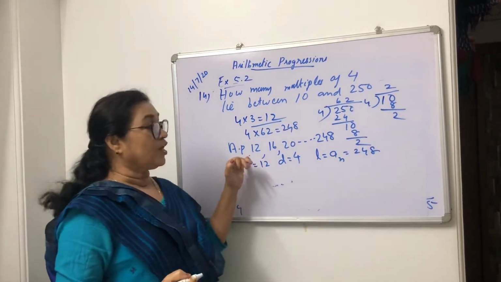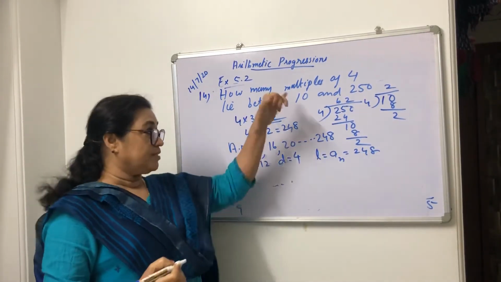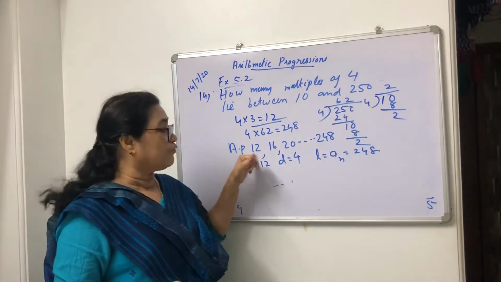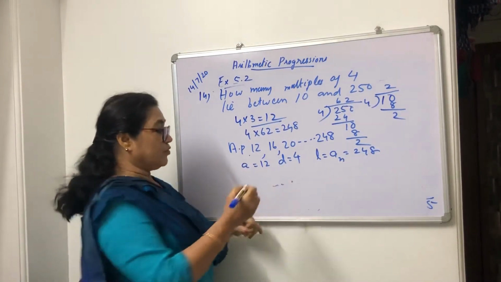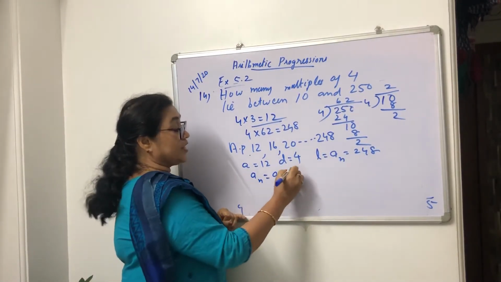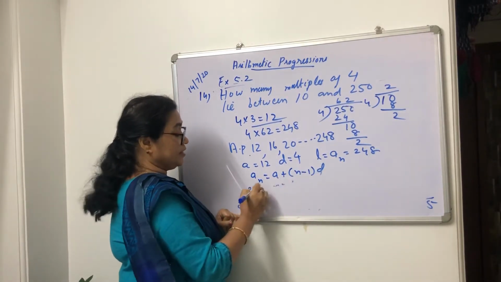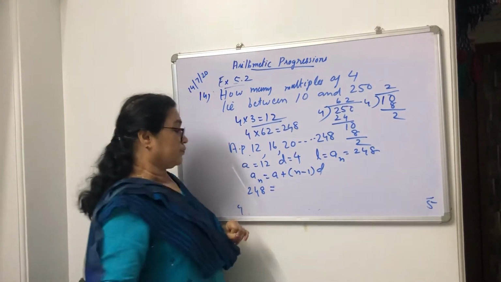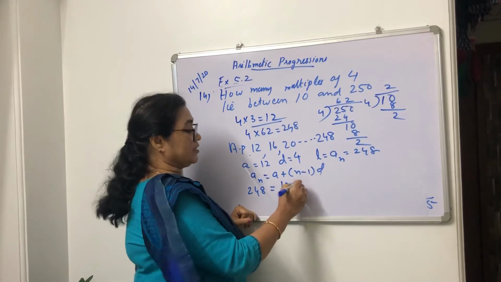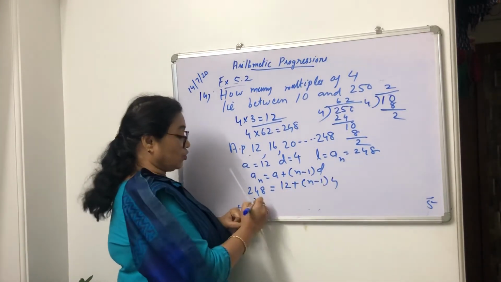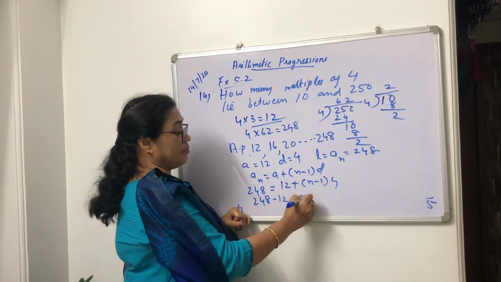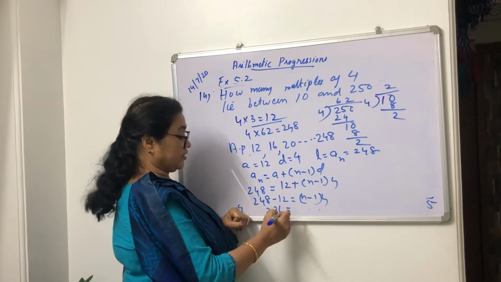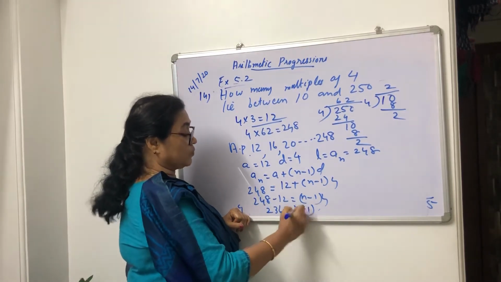So you should find out how many terms are there in between 10 and 250, which are the multiples of 4. So you have to find out the number from here. The same way, AN is A plus N minus 1 into D. AN is 248 equal to 12 plus N minus 1 into 4. This 12 to this side, minus 12. 236 equal to N minus 1 into 4.